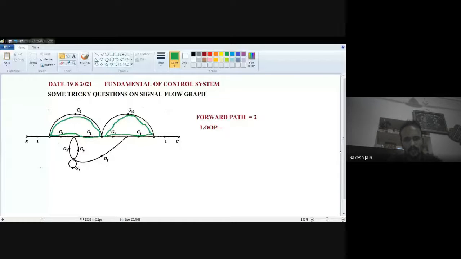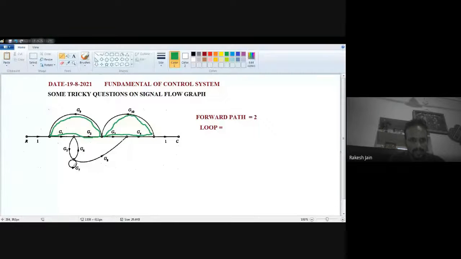Now the third loop is G7, which is individually a loop. G7 is also an individual loop. So the third loop is this G7. G5, G6 also creates a loop. So G5 and then G6. So there are four loops we have found till now. I just remove those colors. So four loops we can easily find.